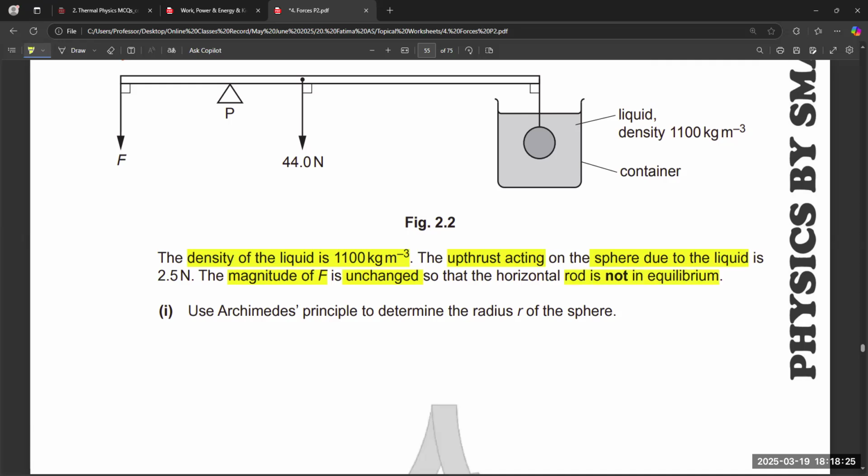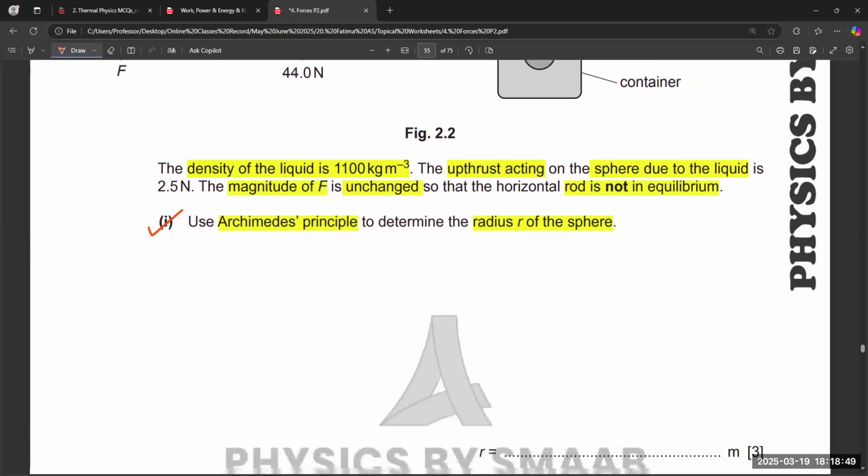So we use the concept of upthrust, that is the Archimedes principle, to determine the radius of the sphere. Because in the upthrust formula we use density, gravity, volume. Volume is equal to 4 over 3 pi r cubed. So from that we can find the radius. First of all we find the value of r.